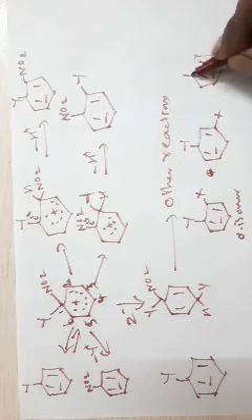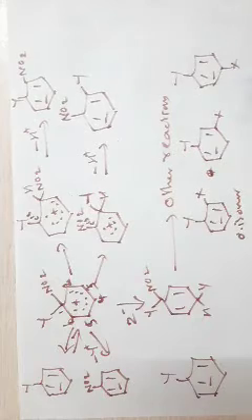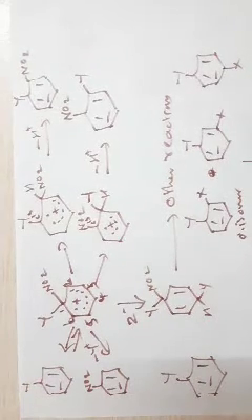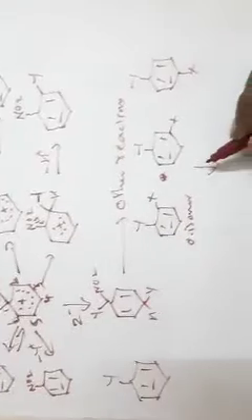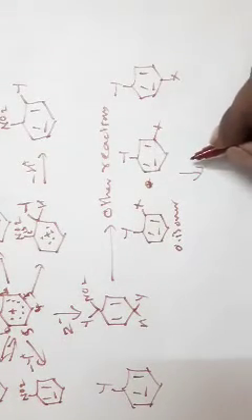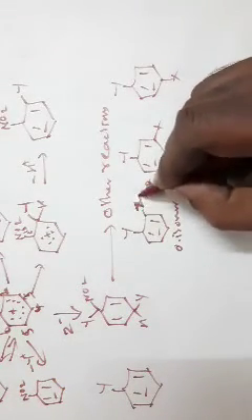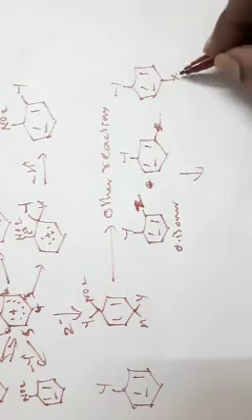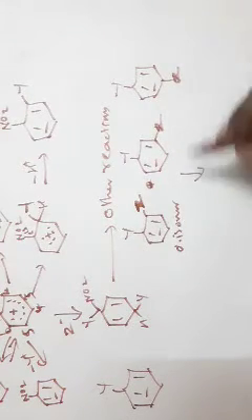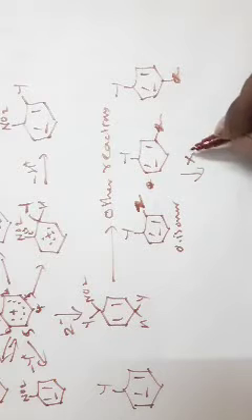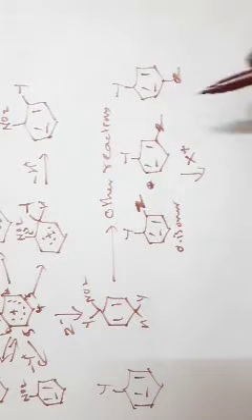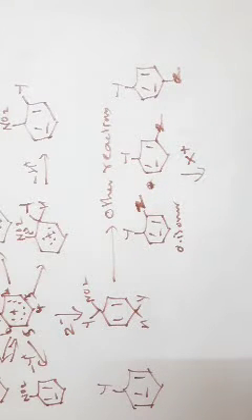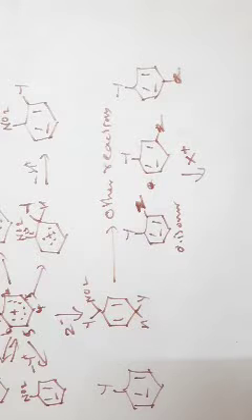Now the question is, if such a compound undergoes electrophilic substitution further, say, let me replace it by Z, with X plus, what is the entry point for the X plus?